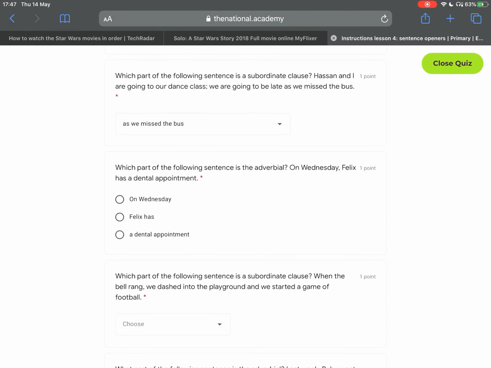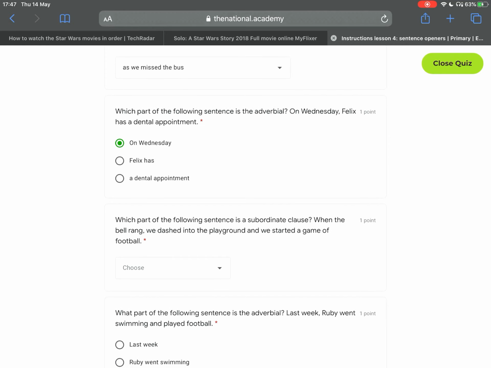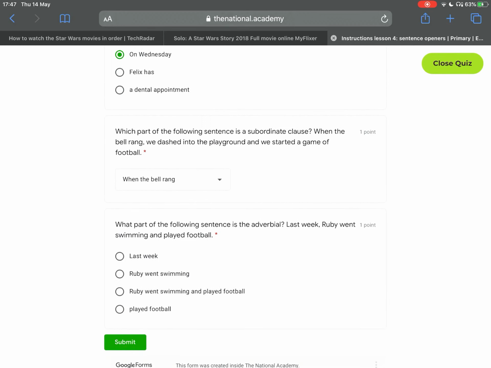Which part of the following sentence is the adverbial? On Wednesday, Felix has a dental appointment. That would be on Wednesday. Which part of the following sentence is a subordinate clause? When the bell rang, we dashed into the playground and started a game of football. That will be when the bell rang. What part of the sentence is the adverbial? Last week, Ruby went swimming and played football. That would be last week.